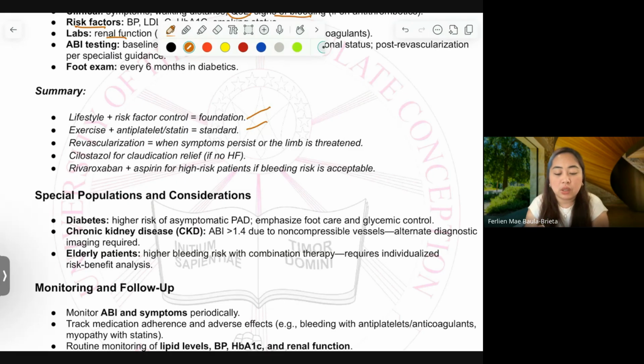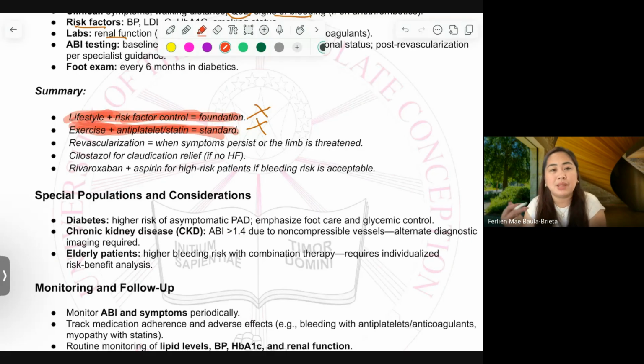Revascularization, if everything fails, you will need to revascularize. And that's the doctor's decision. When there is a revascularization order, your role is to verify if these things were given, if these things were applied and followed by the patient, carried out by the patient, but did not work out accordingly.